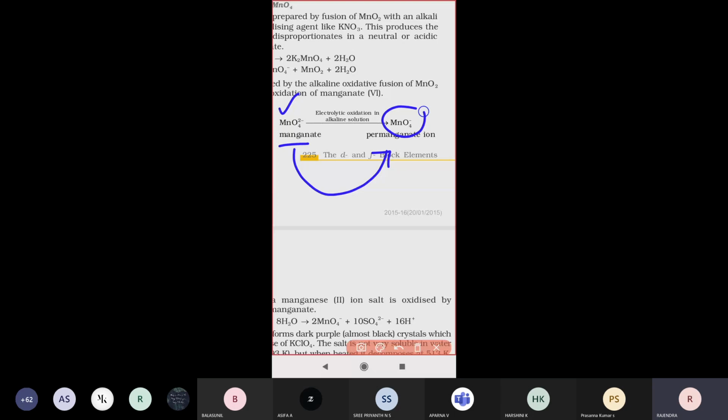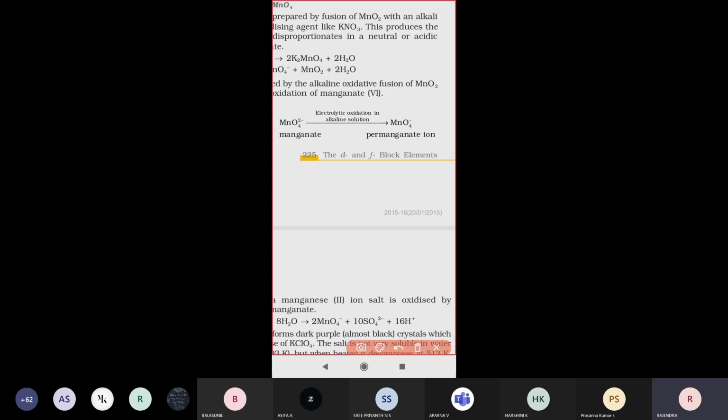We apply electrolytic oxidation in presence of alkaline solution, that is, in a basic medium, so MnO4 2 minus is converted into MnO4 minus.